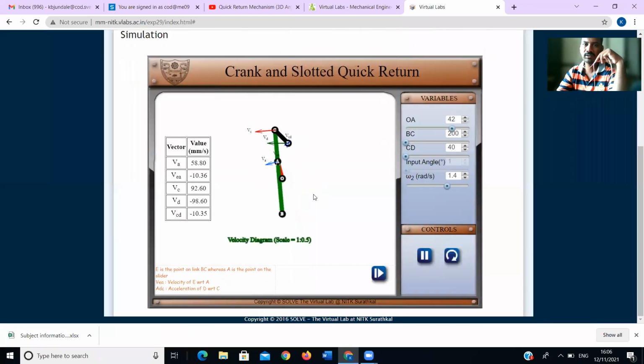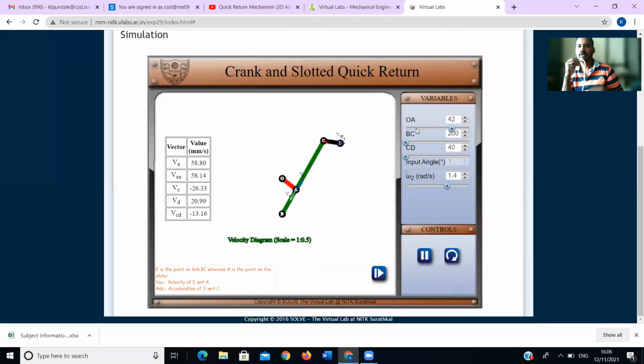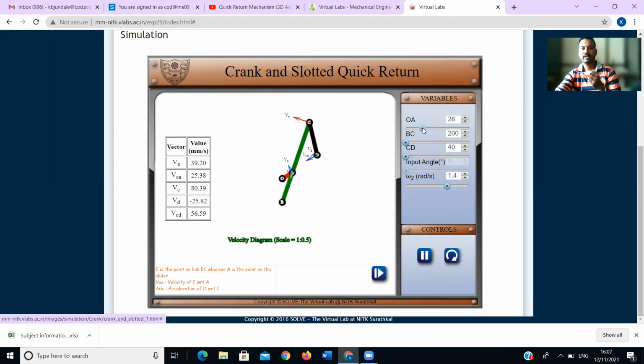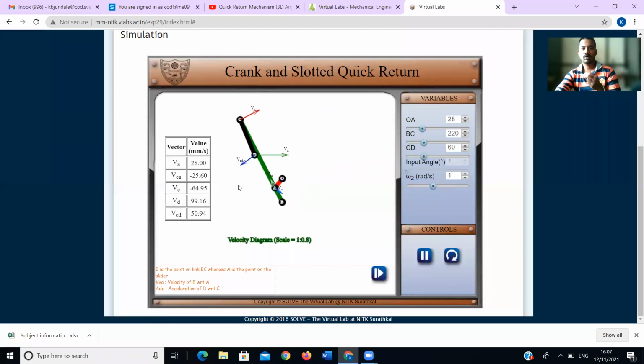Okay, this one is the simulation, by varying the, might be theoretically you have calculated that velocities, how to find the velocity at A point, velocity of E and A point. Okay, might be you have seen, easily you can calculate that velocity and you will get here. You can enter the length. Here length you can adjust AB, BC length and CD, as well as you can define the angular velocity, and velocity values at each and every point you will get.